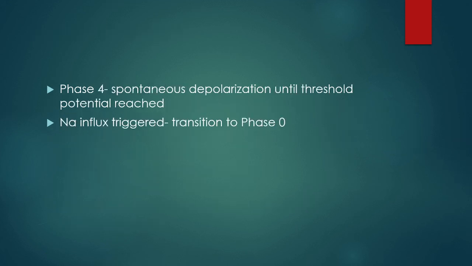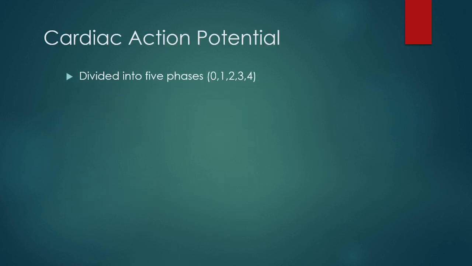Moving on, phase 4 again is spontaneous depolarization until the threshold potential is reached. Sodium influx is triggered, and again you get transition to phase 0. So again, I think the figure will be coming soon. So it is divided into 5 phases, as we have seen: 0, 1, 2, 3, 4.